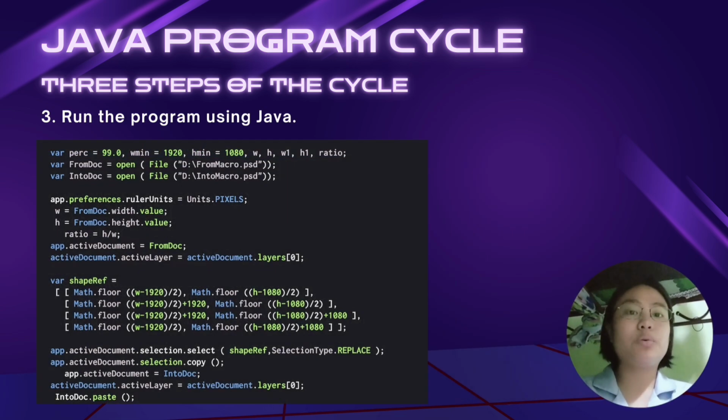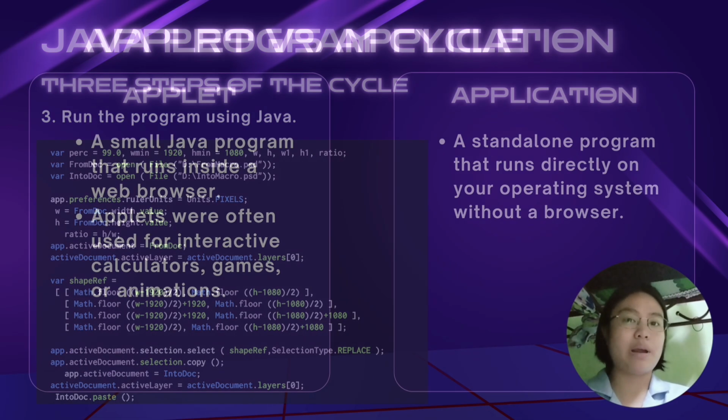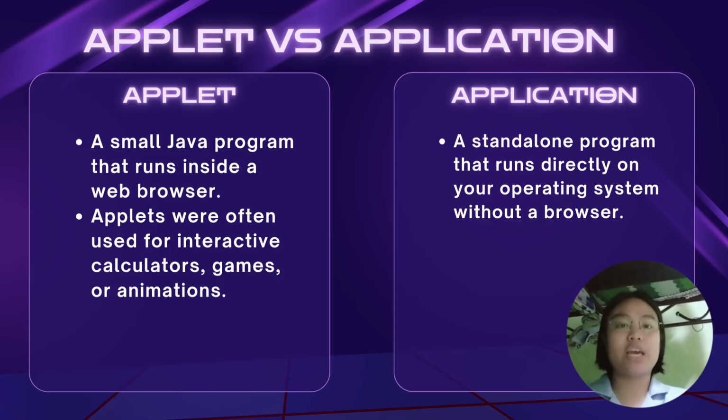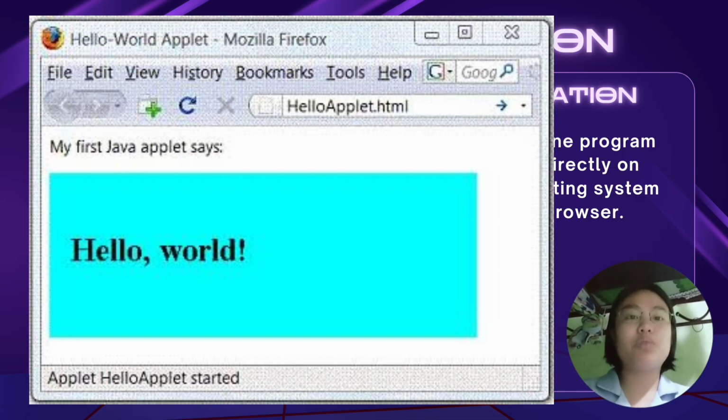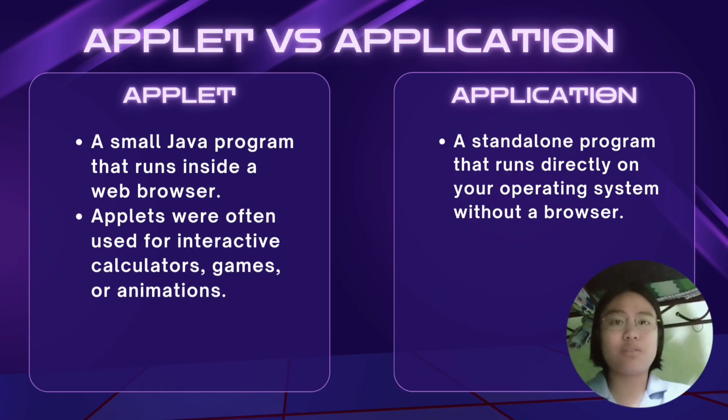Now that we know how Java programs are created and executed, let's compare the two types of Java programs, applets and applications. An applet is a small Java program that runs inside a web browser. Back in the early days of the internet, applets were often used for interactive calculators, games, or animations, like these types of games, our childhood games.